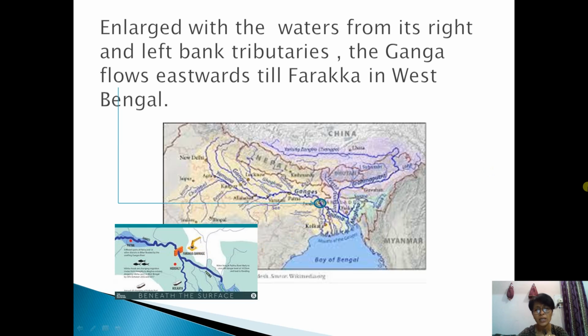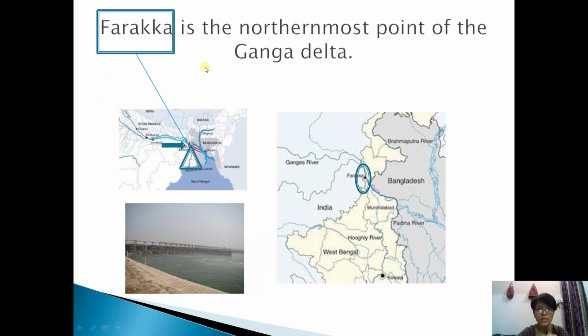Okay, and here you see this Farakka is the northernmost point of river Ganga delta. So Ganga river, along with the Brahmaputra river, they form one delta. All of you know that is Sundarban Delta. And that delta, a little bit remains in West Bengal and most of the part remains in Bangladesh. So this is Bangladesh I'm showing, and this is West Bengal.